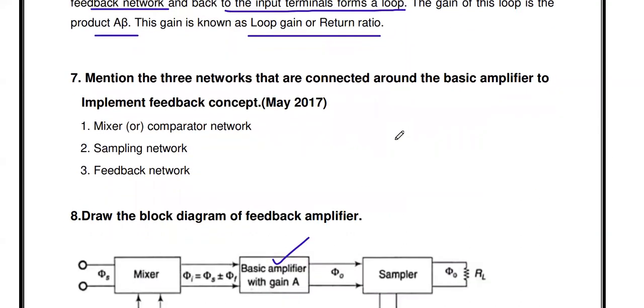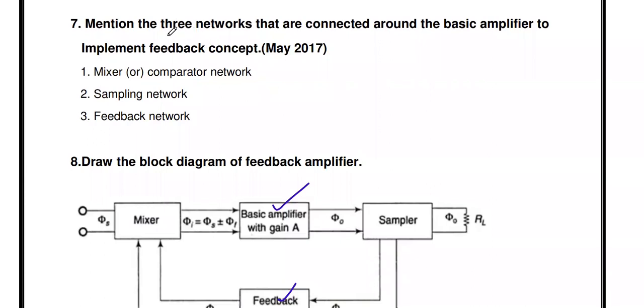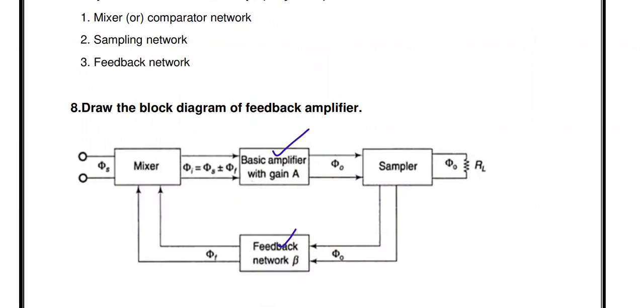Then the next question, mention the three networks that are connected around the basic amplifier to implement the feedback concept. It's a May 2017 question. That is, in order to provide feedback, what are the three networks to be connected with the basic amplifier? So this is the block diagram of our feedback amplifier. To construct one feedback amplifier, in addition to the amplifier, what are the three elements needed?